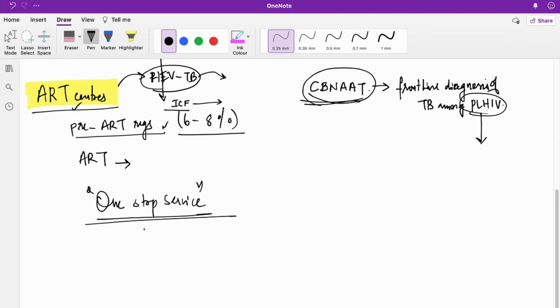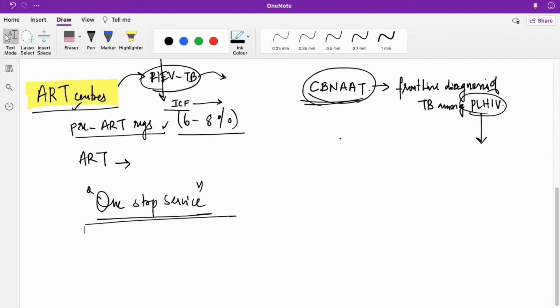That is what this one-stop service is aimed at, right? At the same area, so that would be easier. And for all the patients detected at the ART centers, among the TB patients we are looking for HIV, and among HIV patients we are looking for TB, as intensified case finding.